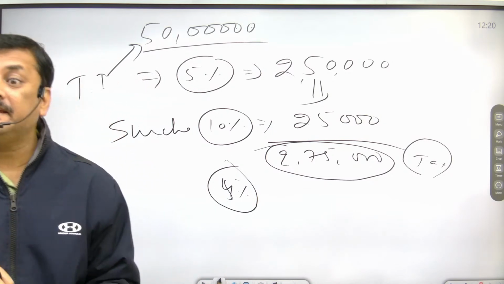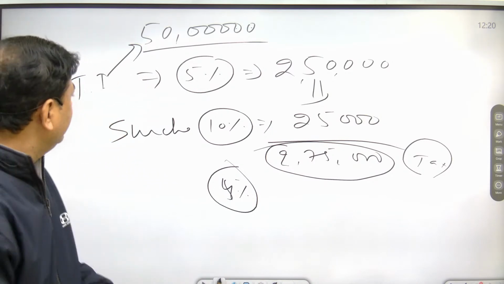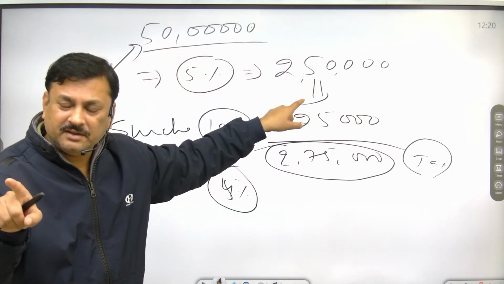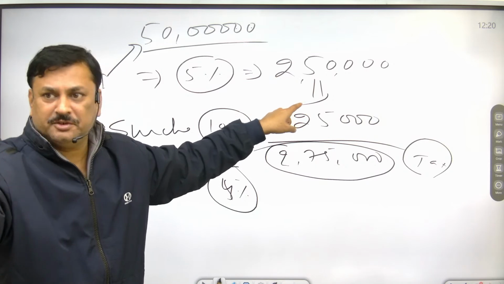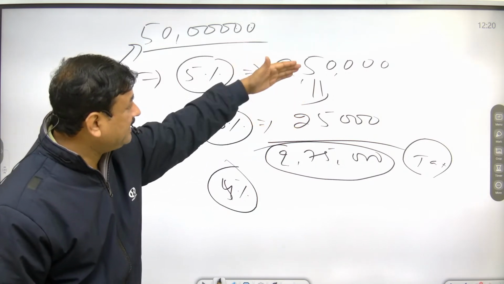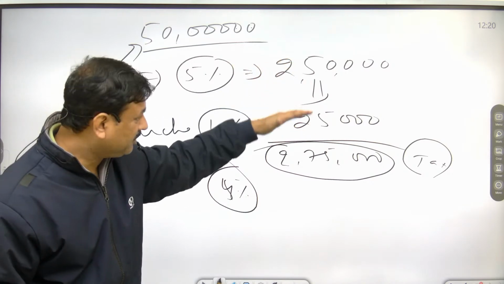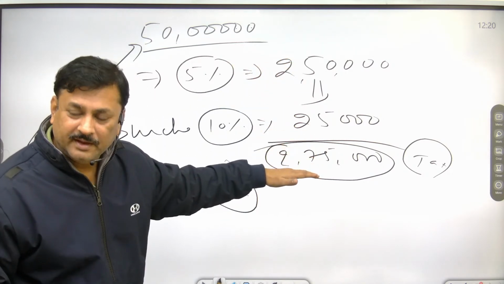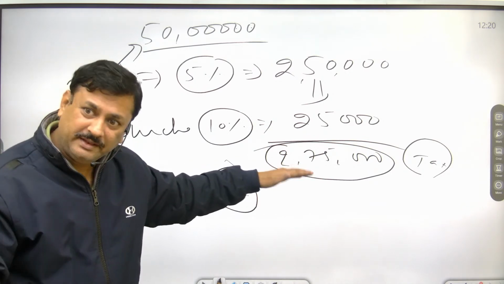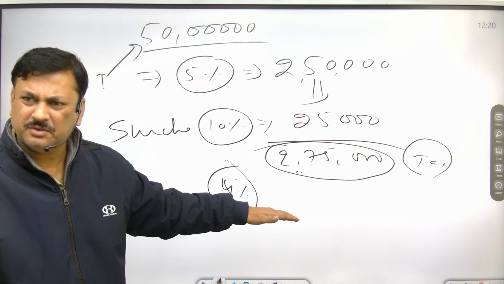A charge on tax is what? Surcharge. What is your tax? 2,50,000. On that you have to pay a charge. That is called surcharge. So surcharge plus this tax is called your tax liability. Now tax on tax is called cess. So on that you have to pay cess also.